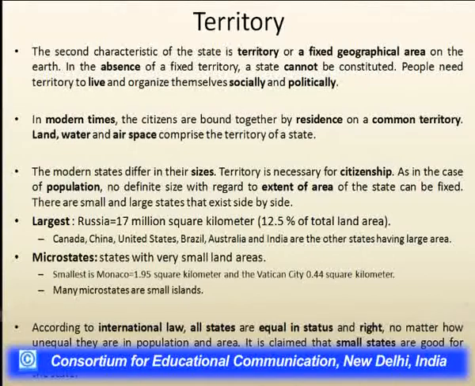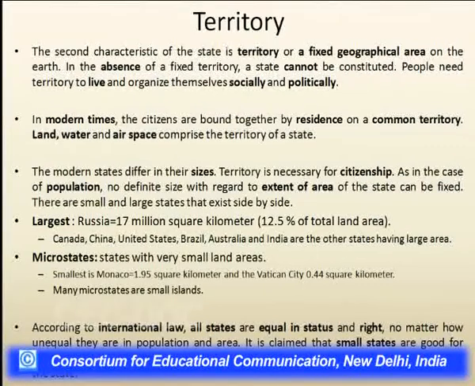But in modern times, the citizens are also bound together by residence on a common territory. This territory is made up of three things: land, water, and air space. This comprises the territory of a state.